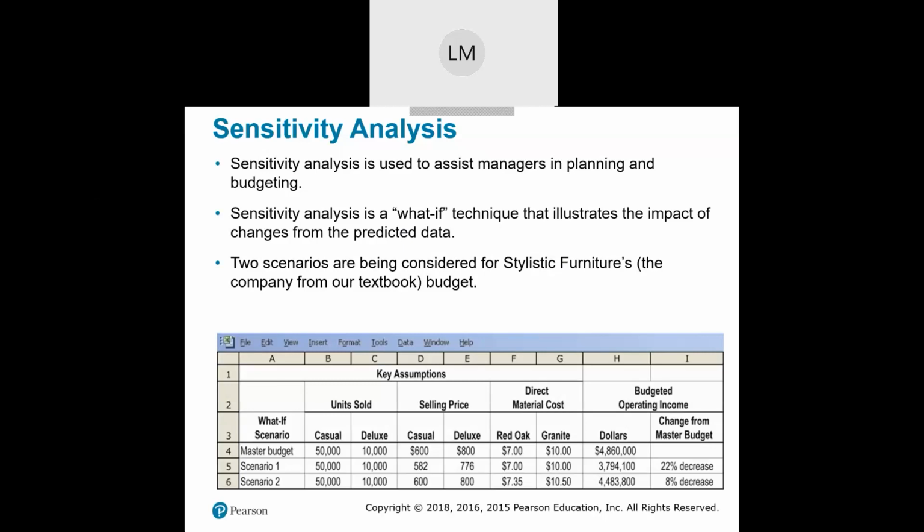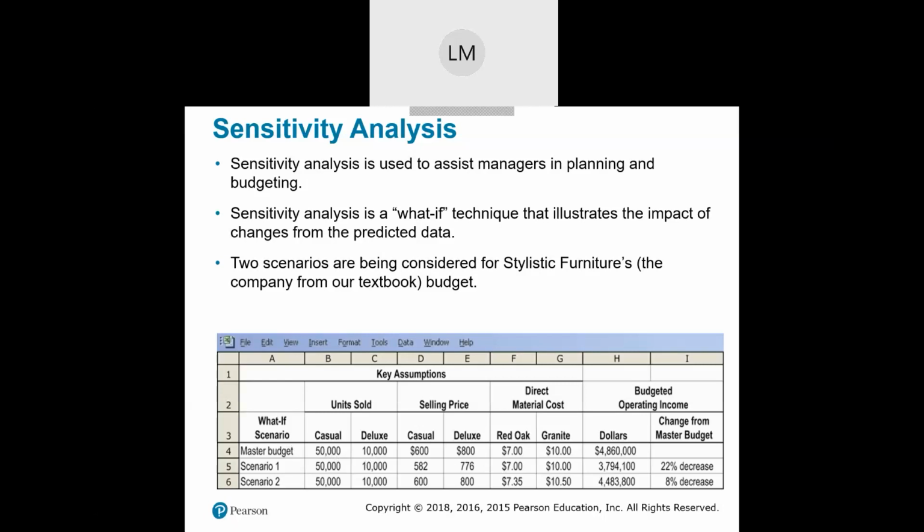So let's look at Stylistic Furniture. We talked about them already, and they were used in the illustration earlier in the book about the 5-step decision-making process. Now, here are 3 key assumptions that Stylistic Furniture has. We have the units sold, the selling price, and then the direct materials cost. We have the master budget scenario. We're going to sell 50,000 casual granite top coffee tables, and 10,000 deluxe granite top coffee tables.